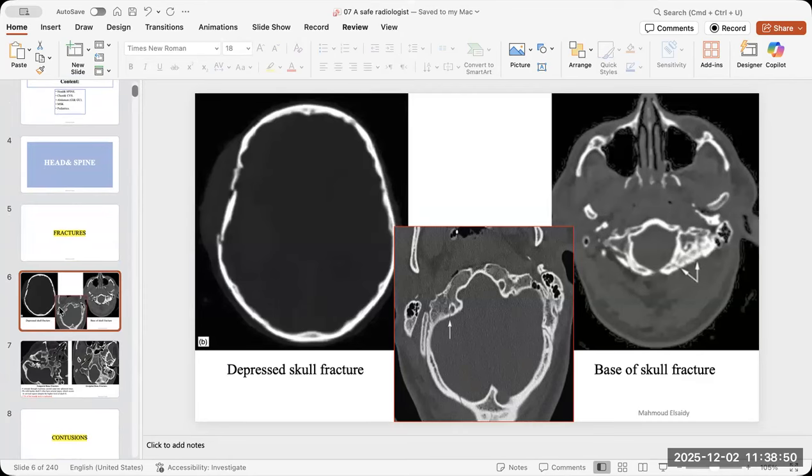If it is a simple fracture, it is different from a depressed fracture. It is different from a comminuted fracture or displaced fracture. It is different from a fracture that reached the temporal bone and reached the internal ear, the middle ear ossicles. See, it is different. So the management is different. So please don't take things lightly. Okay?